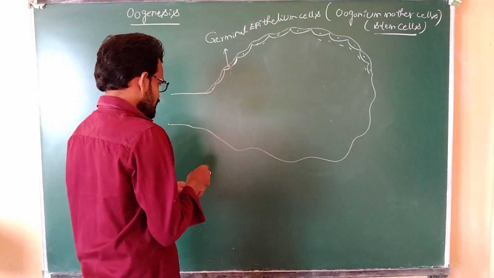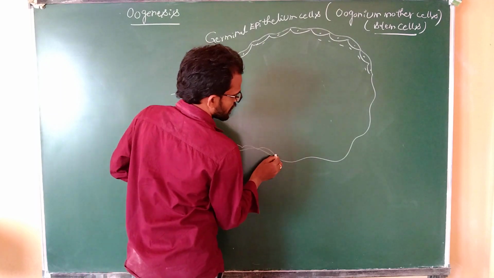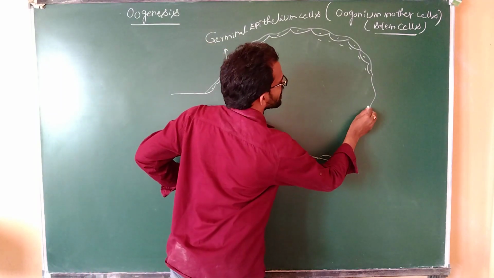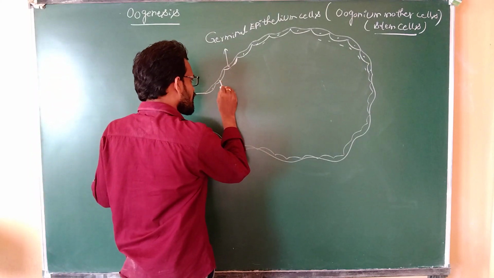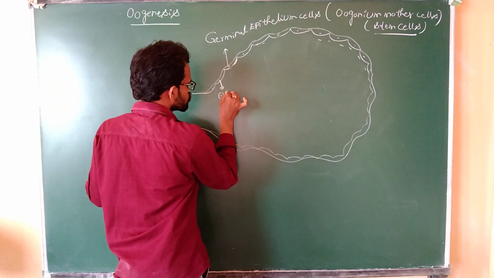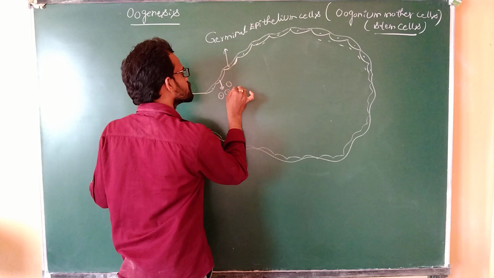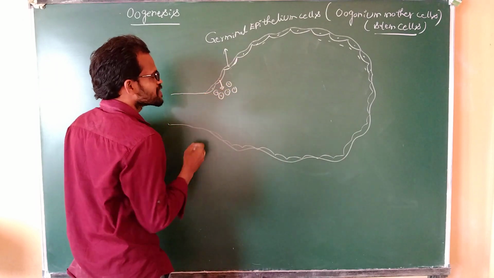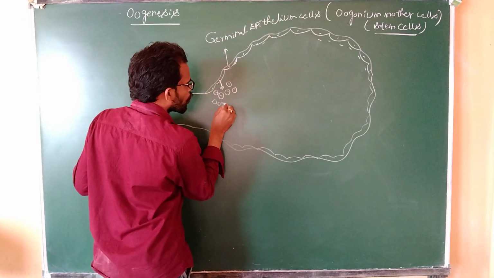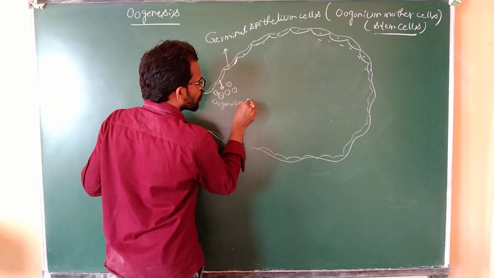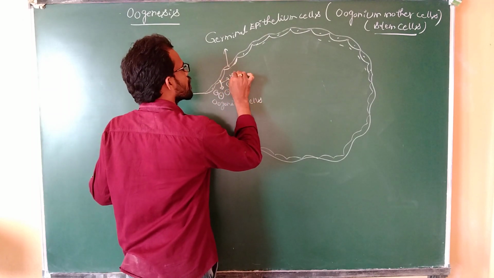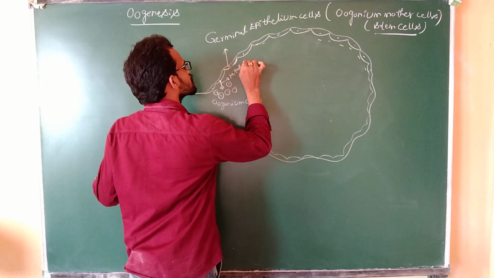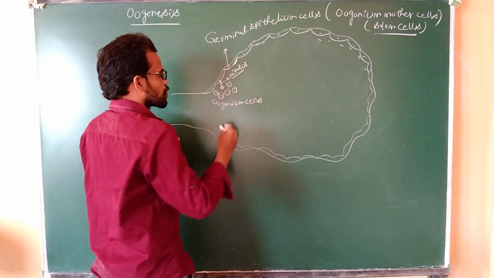See here, the inner lining is made up of germinal epithelium cells. These germinal epithelium cells produce oogonium cells. What is the process? Mitosis.